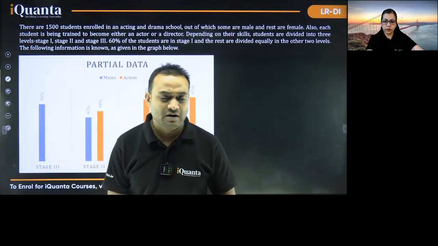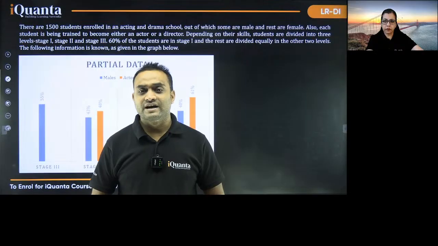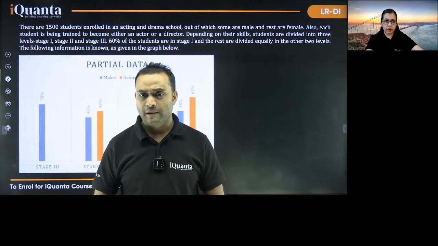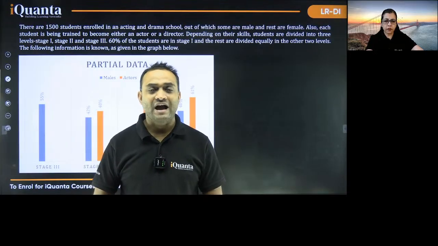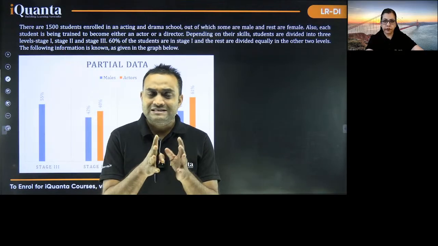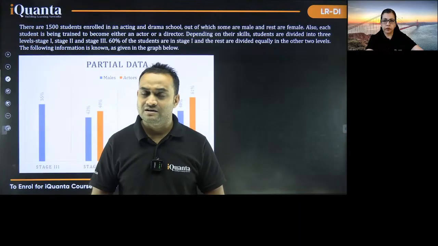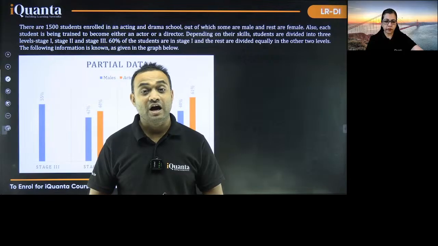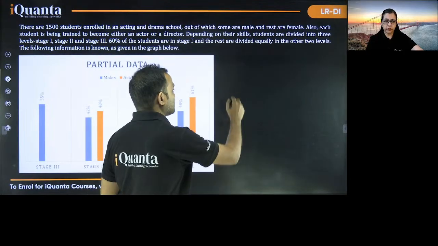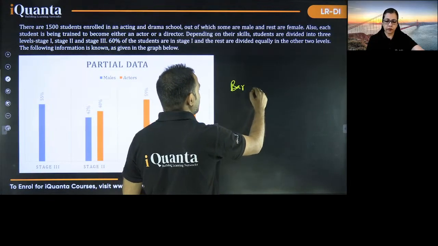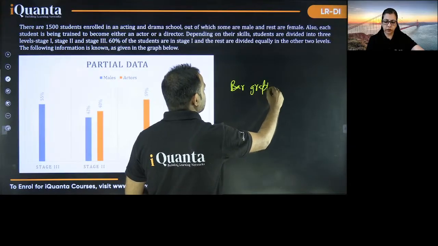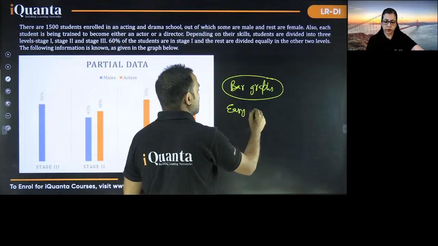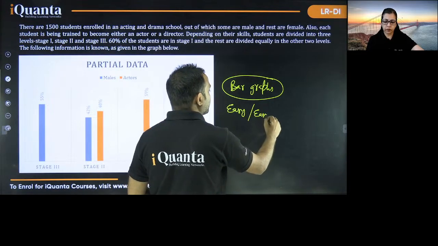A very interesting fact regarding the CAT LRDI section: in the last 7 to 8 years, if I have to choose one segment of LRDI on which the maximum number of sets have been asked, that will be bar graphs. And all of these sets were either easy or easy to moderate.